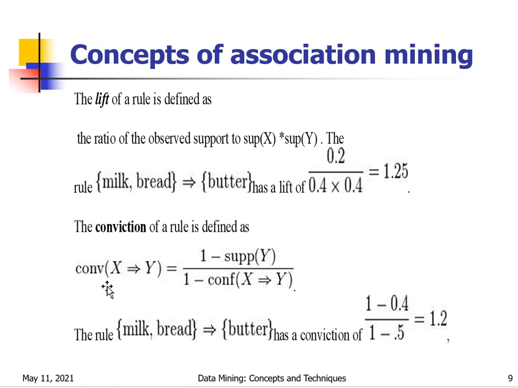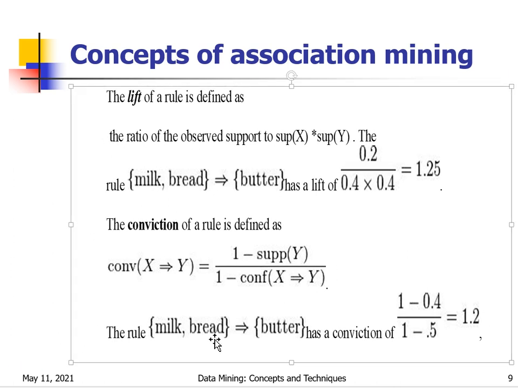Next, conviction of a rule is defined as conviction of X implies Y equal to 1 minus support of Y by 1 minus confidence of X implies Y. For Y we find the support, for X implies Y we find the confidence, and substitute them here. Here milk, bread is X and butter is Y. The support of Y for butter is 0.4, so 1 minus 0.4, by 1 minus the confidence of X implies Y, which is 0.5. That is 1 minus 0.4 by 1 minus 0.5, which is 1.2. In this way you can find lift and conviction also.